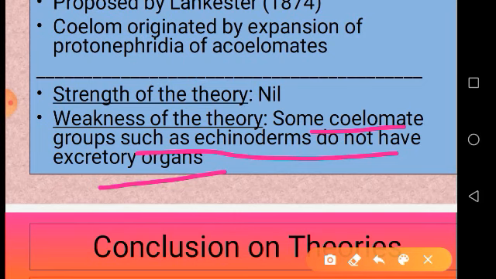In other metazoans, protonephridia are not the only excretory organs; other excretory organs are present. So this theory did not say anything about the other excretory organs. They say only protonephridia. So that's why this theory is also not acceptable.